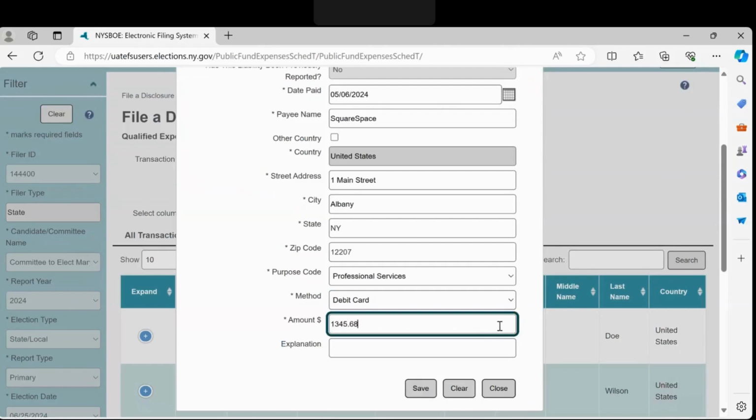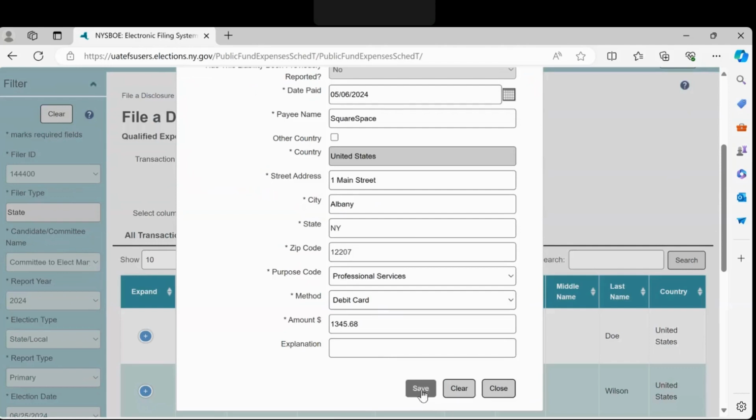Please note that the explanation field can be used to provide any other information. Again, it is required when Other is used as the purpose code. The asterisks indicate what fields are required for saving the transaction. Please be aware that they are not a complete picture of compliance requirements.